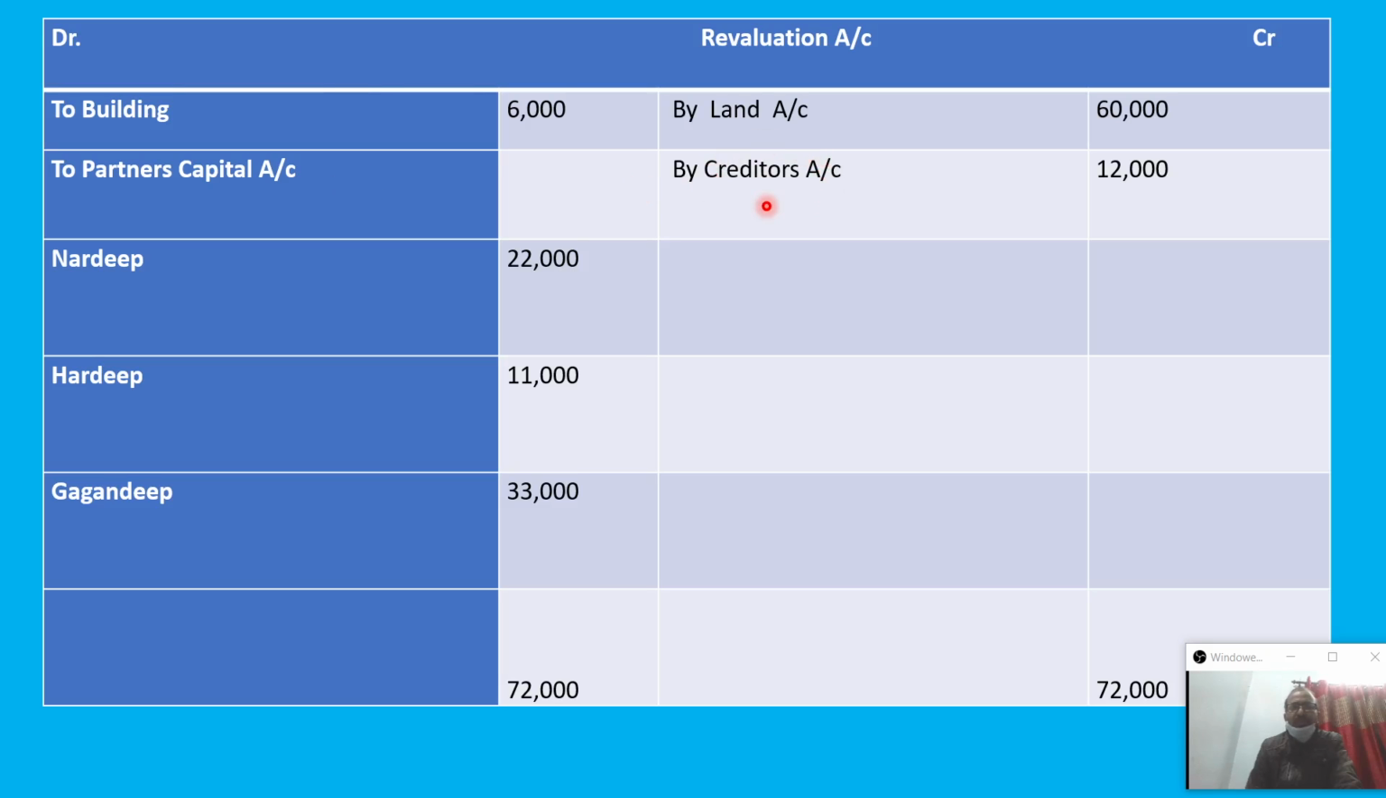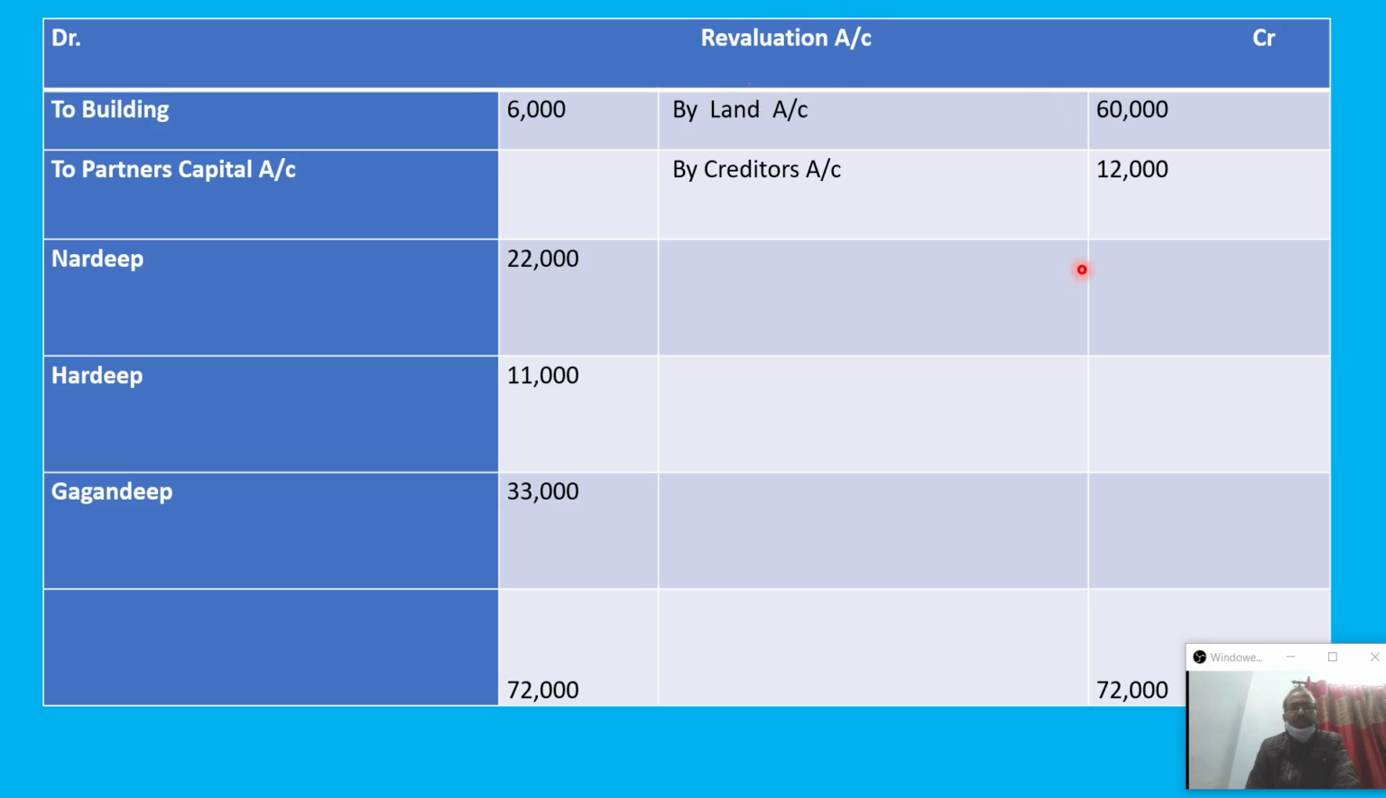So creditors is one liability which is being decreased here by rupees 12,000, so we put it on the credit side. Ultimately, land value increase 60,000 and liability decrease 12,000, altogether 72,000. One asset value decreases by 6,000. So ultimately 72 minus 6 is 66,000.